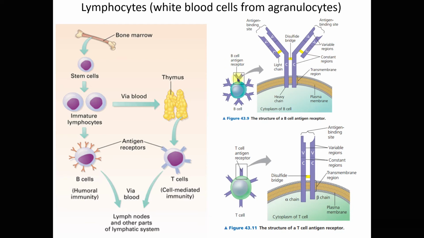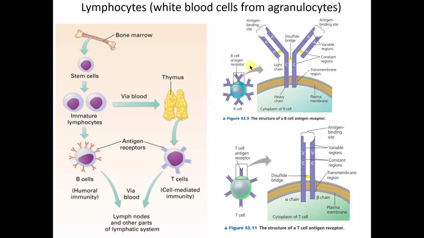Now this diagram here shows you how these antigen receptors look on the surface of the B cells. Do you recall which type of antigen receptor this is? Is it the IgG? I can't recall. You should, by the way. This antigen receptor on the surface of the B cell is also known as the immunoglobulin, or antibody.